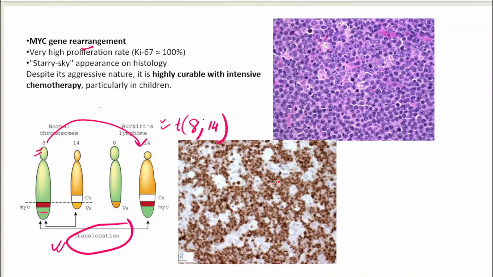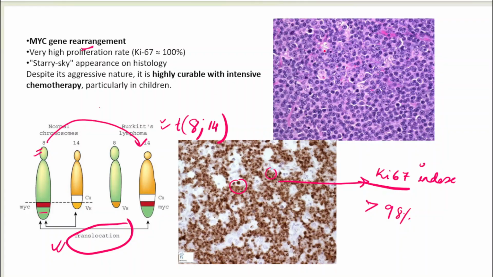Then what else? They have a very high Ki67 index. What is Ki67? It's a marker of proliferation or mitosis. So the tumor is very aggressive. So it is going to have a very high Ki67 index, more than 98% and usually 100%. So this is the IHC stain showing you the Ki67 presentation.